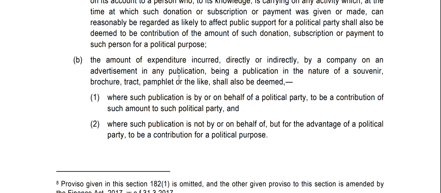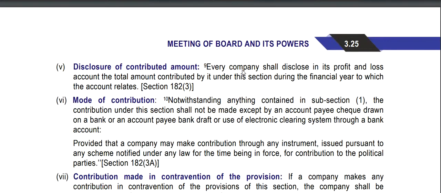The amount of expenditure incurred directly or indirectly by a company on an advertisement in any publication, being a publication in the nature of a souvenir, brochure, tract, pamphlet or the like, shall be deemed, where such publication is by or on behalf of a political party, to be a contribution of such amount to such political party, and where such publication is not by or on behalf of but for the advantage of a political party, to be a contribution for a political purpose.